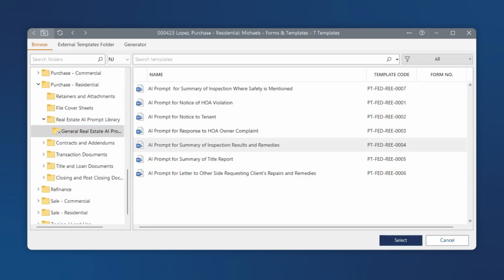For our next example, let's move into a real estate matter, specifically for a residential purchase. This prompt was created by an attorney who had received an inspection report and wanted a summary of the results and the requested remedies that came out of the report, as well as remedies requested specifically by the client on top of the inspection results.